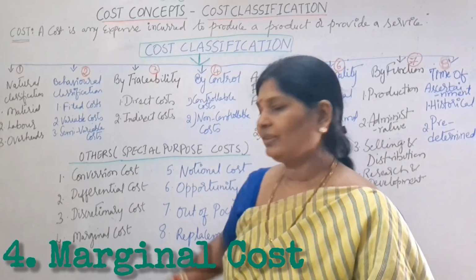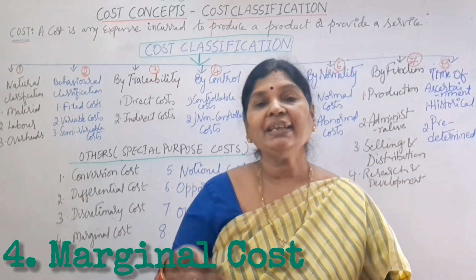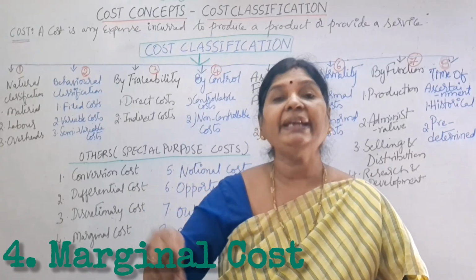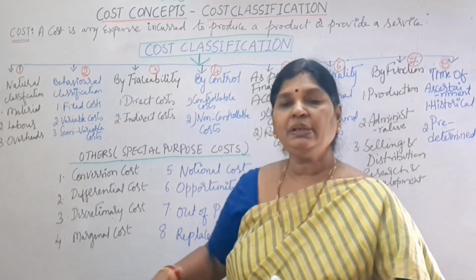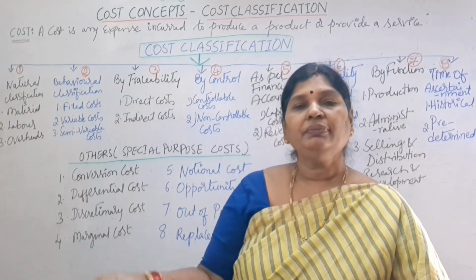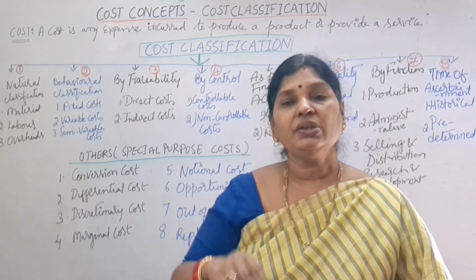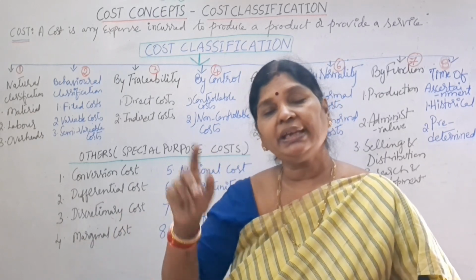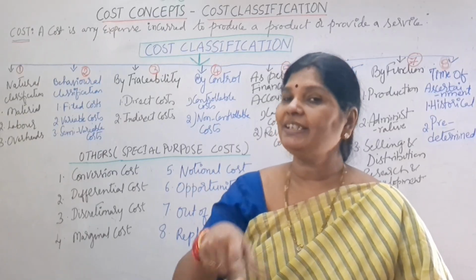Next, marginal cost. What is the meaning of marginal cost? The cost we are incurring to produce one additional unit is called marginal cost. So, for example, we are supplying 50 plates of rotis to 50 students. Suddenly, we came to know that there are 51 students. So, the extra cost that we are incurring to supply for that additional student is called marginal cost.